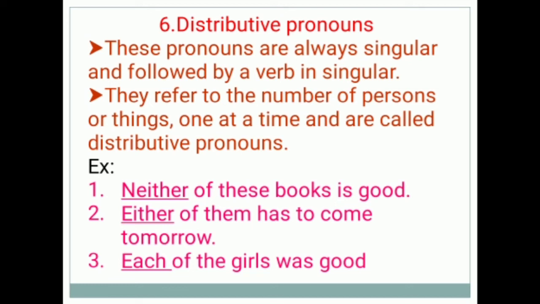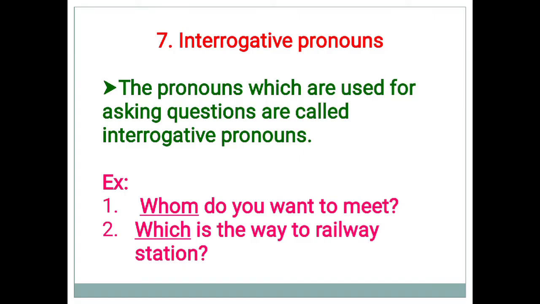Either of them has to come tomorrow. In this sentence, either is a distributive pronoun. Each of the girls was good. In this sentence, each is a distributive pronoun.